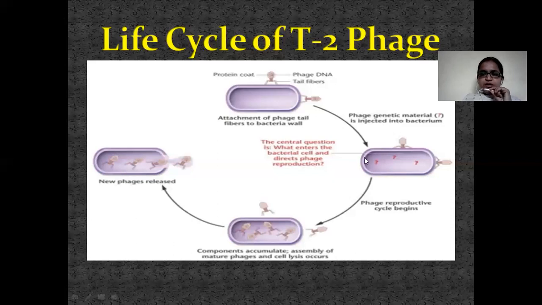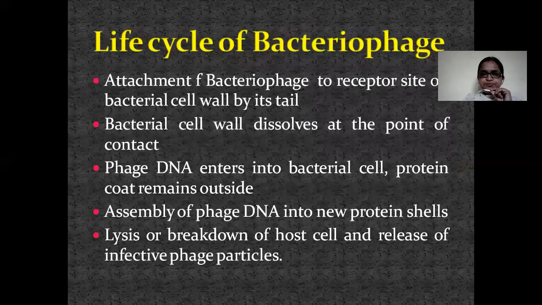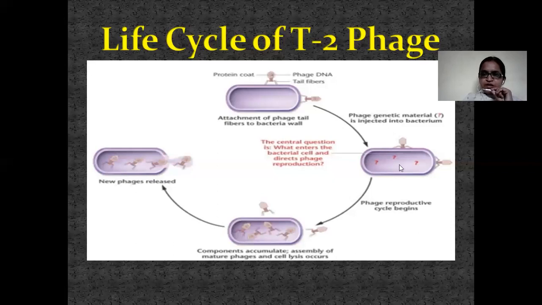As we are trying to know whether DNA or RNA is the genetic material, we have to check what is injected into the bacterial cell.